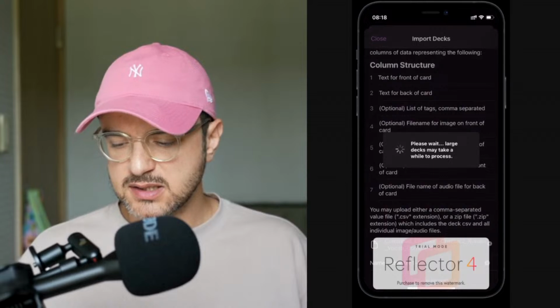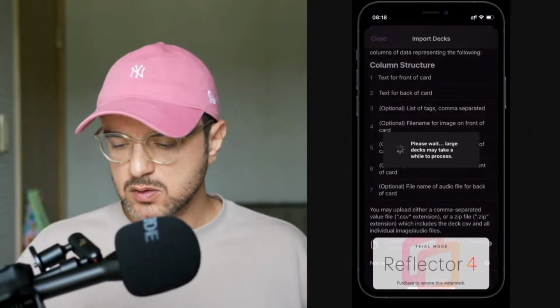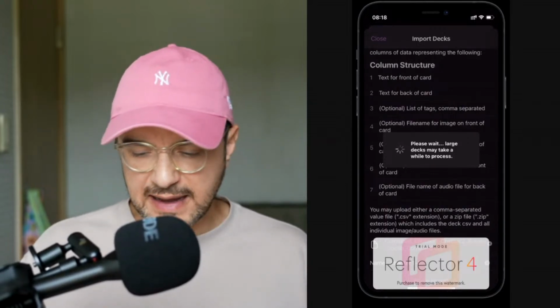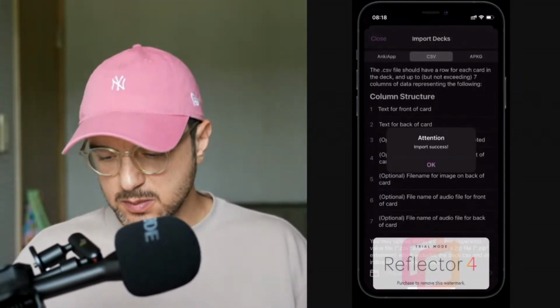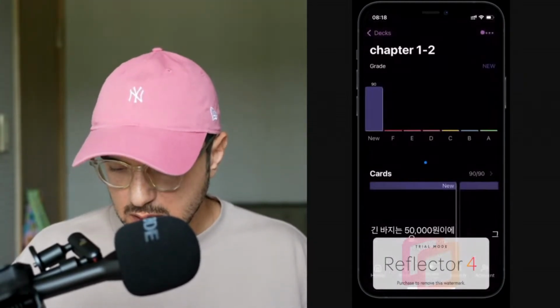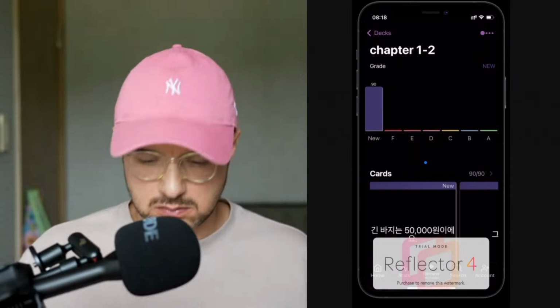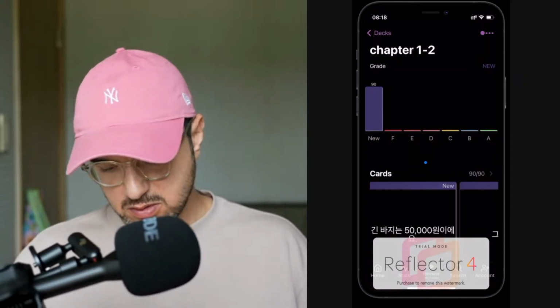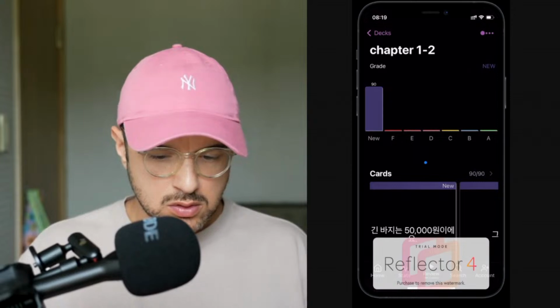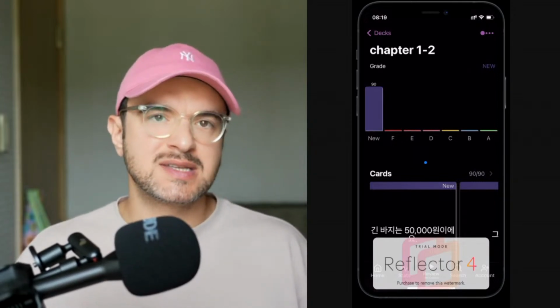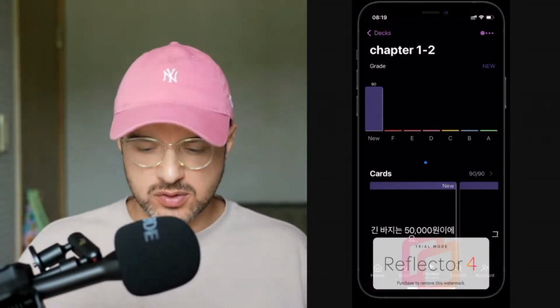So while it processes, what I like to do is create a deck of the entire book, which usually takes me, there you go, import success, usually takes me, I don't know, 10 minutes to go through all the chapters. Like this is chapter 2. There are 8 chapters, so it's 8 pictures that you need to import and process.